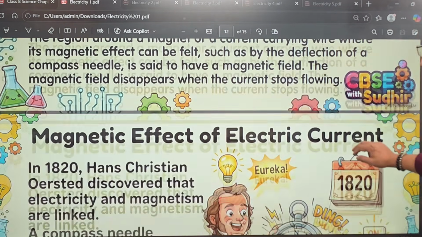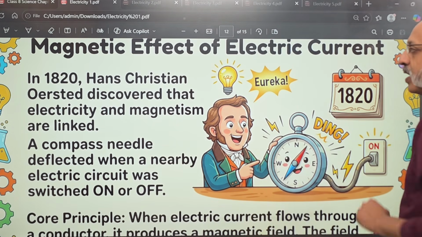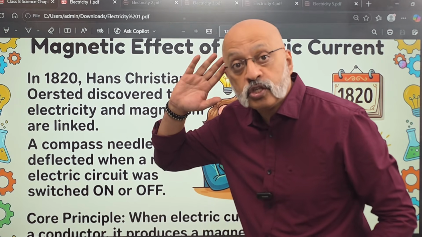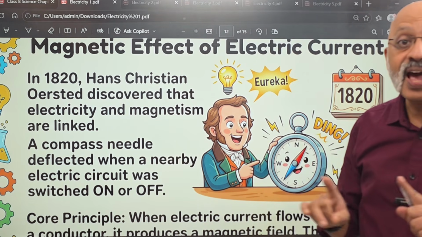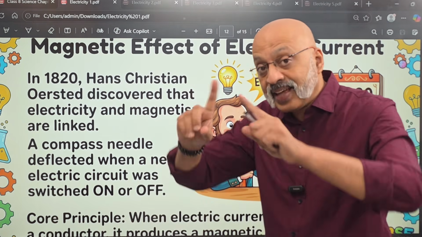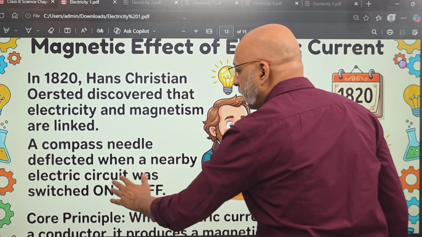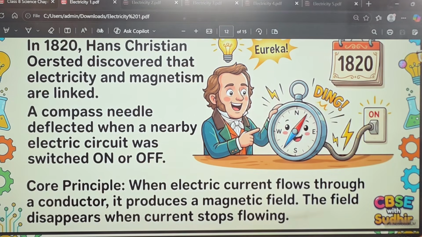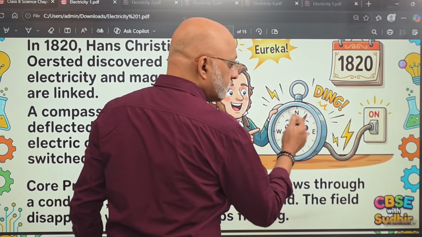Now, the magnetic effect of electric current. Let's understand the history of it. There was a scientist called Hans Christian Ørsted in the year 1820. So we are talking of more than 200 years ago, 206 years ago. He discovered that electricity and magnetism are interlinked. They have a connection. They are not separate. What happened was, a compass needle deflected when a nearby electric circuit was switched on or off, what we just now observed. This is what he also observed.